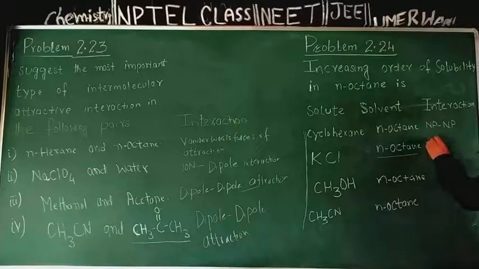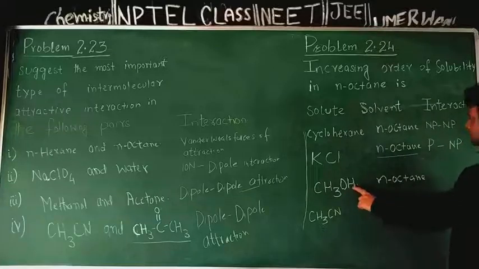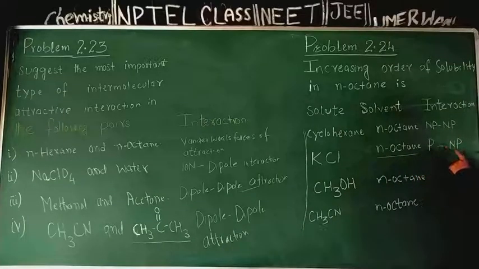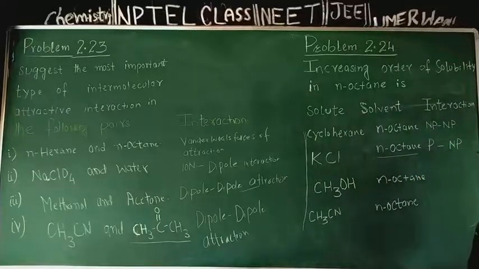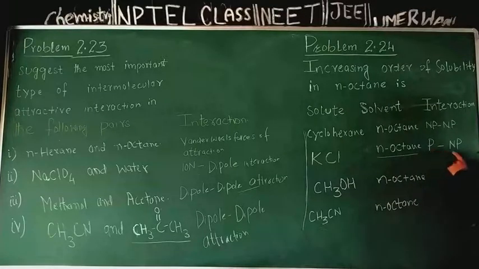So here interaction is between polar and non-polar, because unlike molecules are in contact, one polar, other non-polar. Here solubility will be less. Solubility of KCl in normal octane will be least.